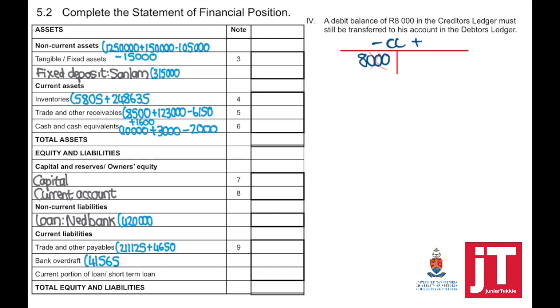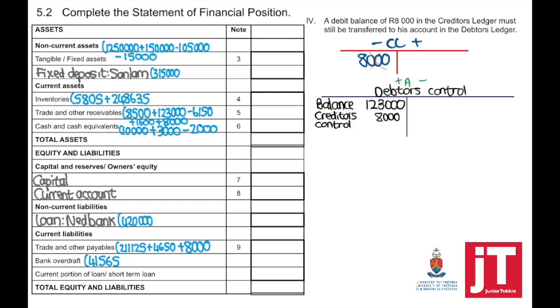For example, now here, a debit balance in the creditor's ledger must be taken to the debtor's ledger. So if we need to take it out, we're going to credit the creditor's control account. And to credit it, we will plus 8,000. Debtor's control will now be debited. And if debtor's control is debited, we're going to add 8,000 to trade and other receivables.